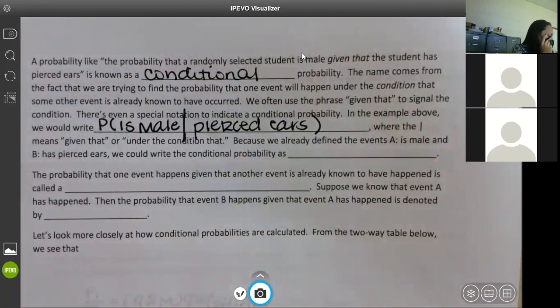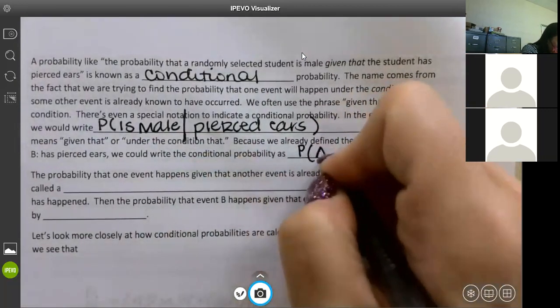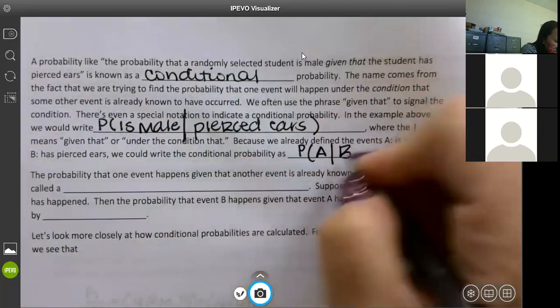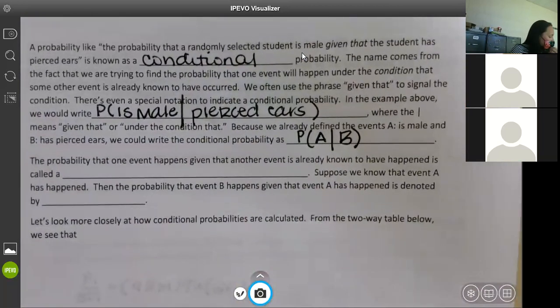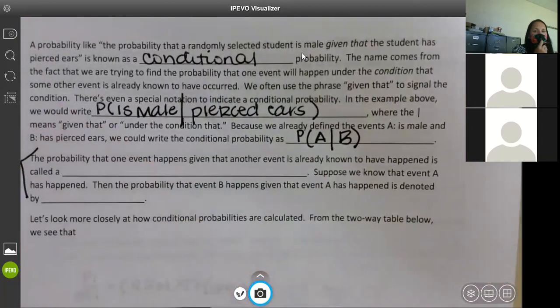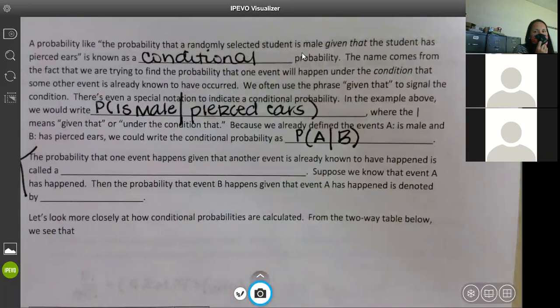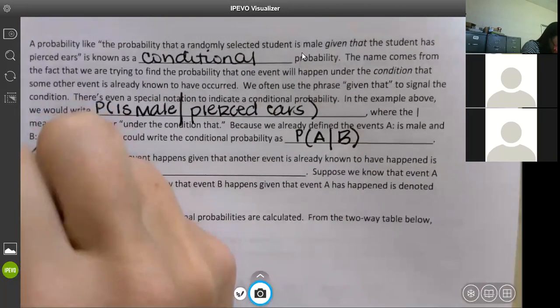Because we already defined the events A is male and B has pierced ears, we could write the conditional probability as the probability of A given B, where A was male and B was pierced. You need to know this. The probability that one event happens given that another event is already known to have happened is called a conditional probability. That's just a definition again.